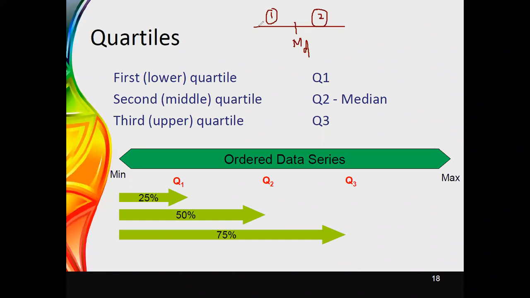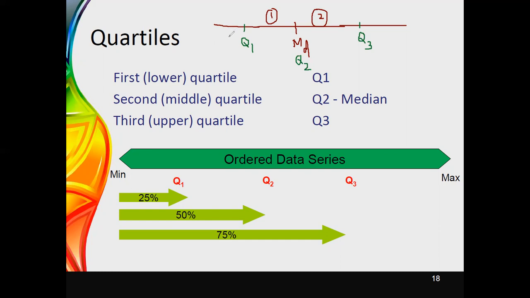If I write the quartiles here using a different color, this is the first quartile, this may be the third quartile, and the median value can be considered as the second quartile, because using this point we can divide the data set into two equal parts.